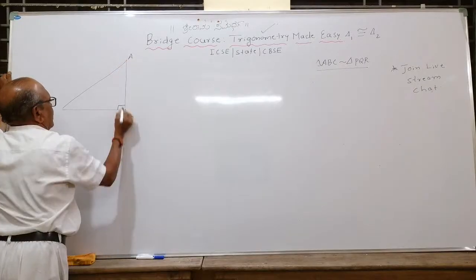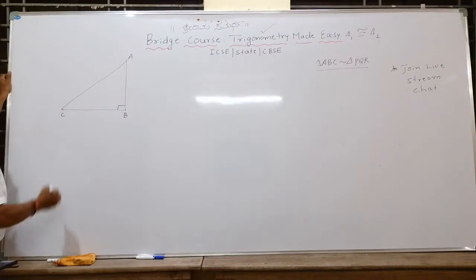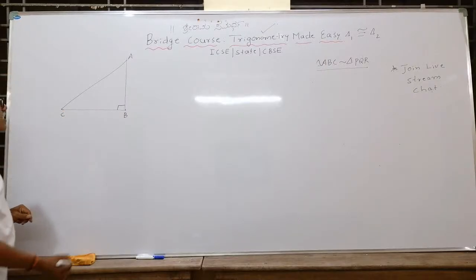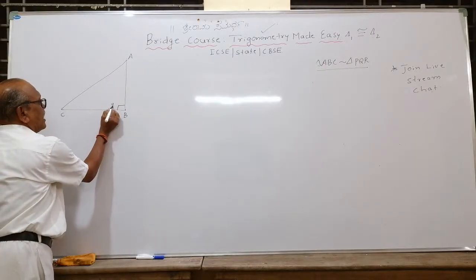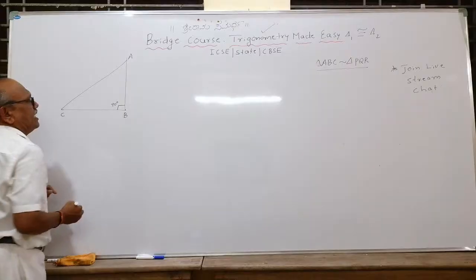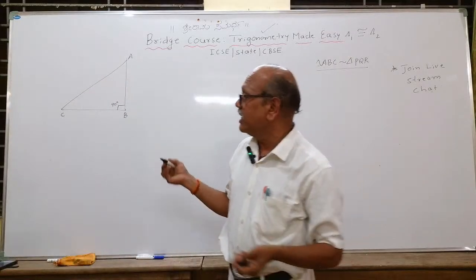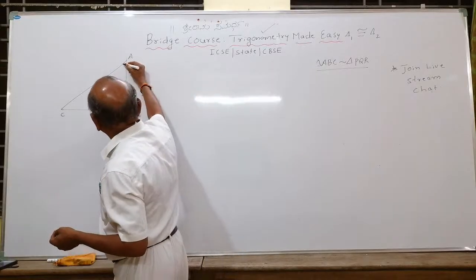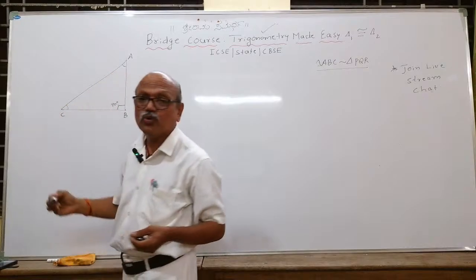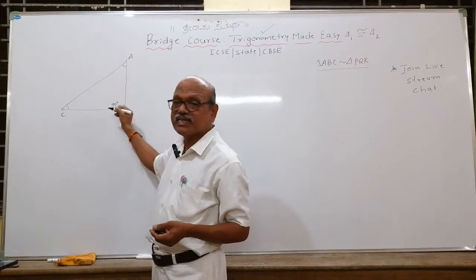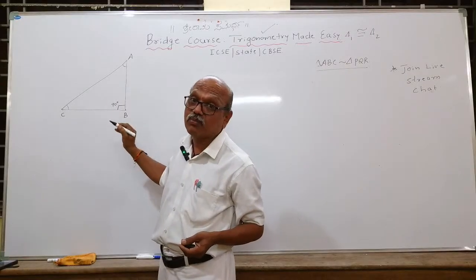Say, this is ABC. Now, first of all, you have to remember this thing. Generally, 3 sides will be there. Generally, one angle is a right angle. What type of triangle is it? Right angle triangle. What is a right angle triangle? One angle is 90 degree. When one angle is 90 degree, automatically the other 2 angles will be acute, because an acute angle is less than 90. Both of them together should become what? 90, according to the angle sum property.